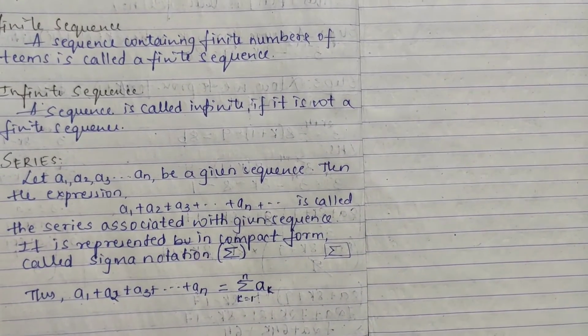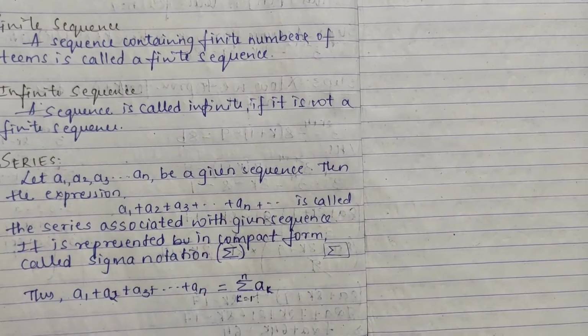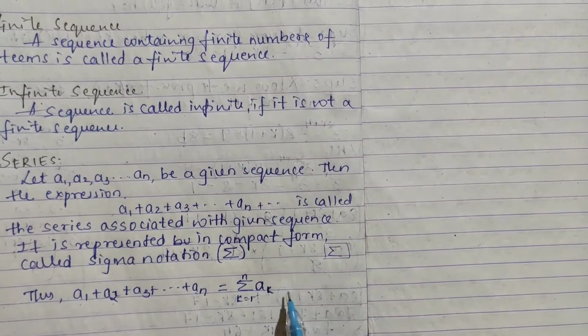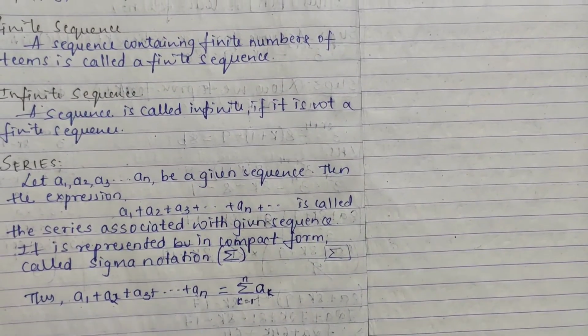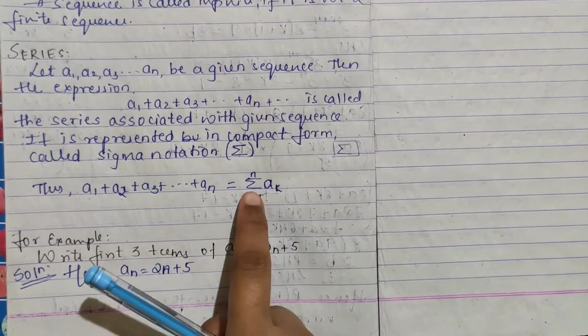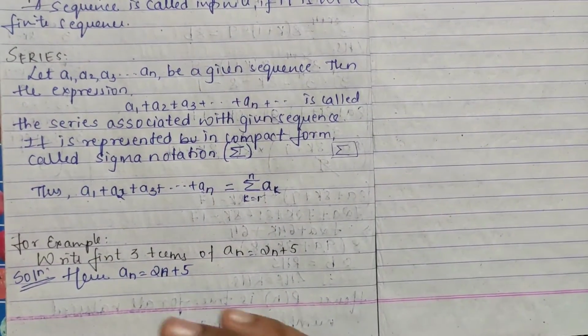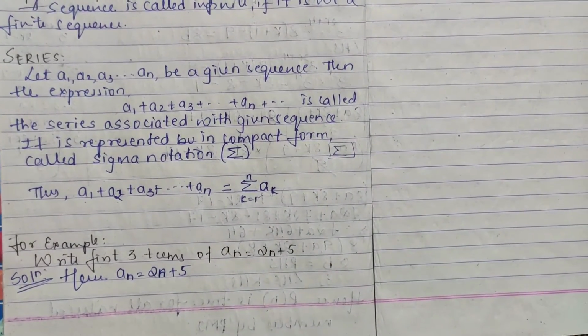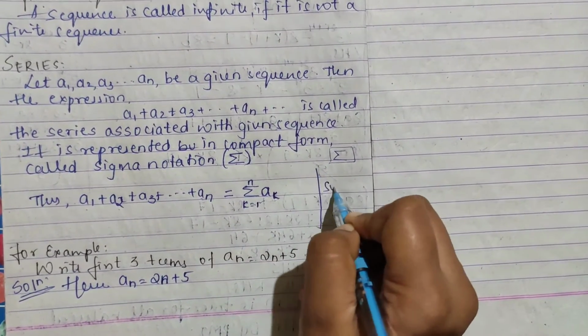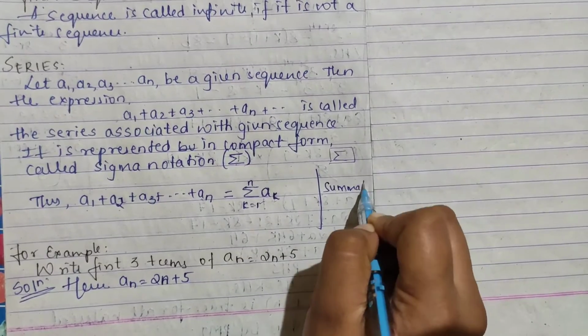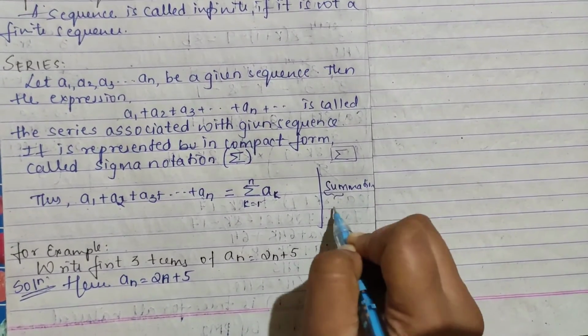If we write like this, it means A1 plus A2 plus A3 so on up to AN. Whenever it is like this, you call it sigma or you call it summation. Summation, sum means S-U-M, right? Sum only means addition, right?